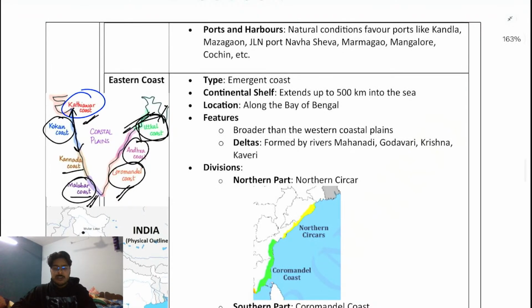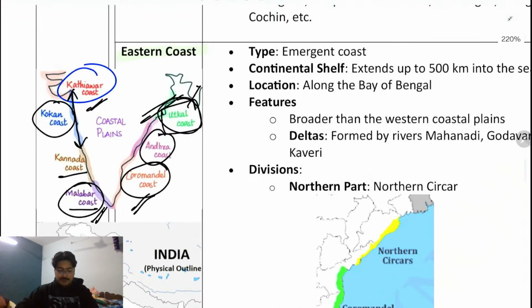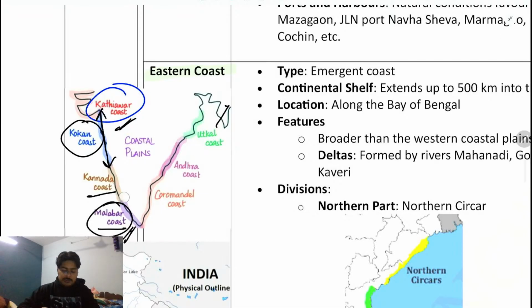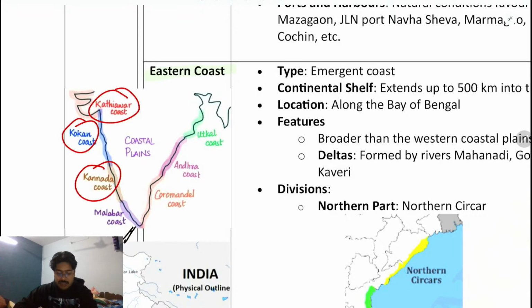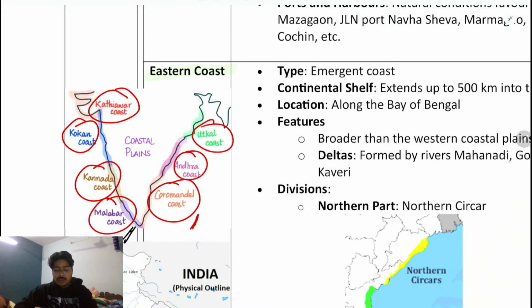So the eastern and the western coast, or Western Ghats, we have talked about. Eastern Ghats are on the eastern side and Western Ghats are on the western side. These are the coasts that you need to remember properly. What are the coasts? For example, Kathiawar coast, Konkan coast, Kannada coast, Malabar coast and Coromandel coast. Remember this: Coromandel is on the eastern side, and Malabar coast is on the western side. Then Andhra coast and Utkal coast.